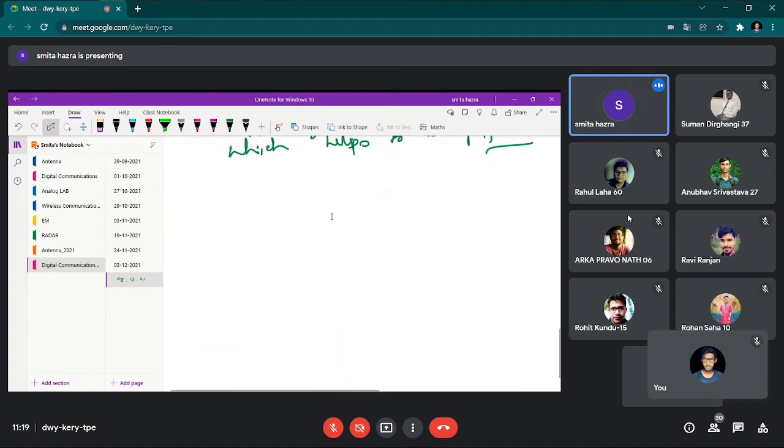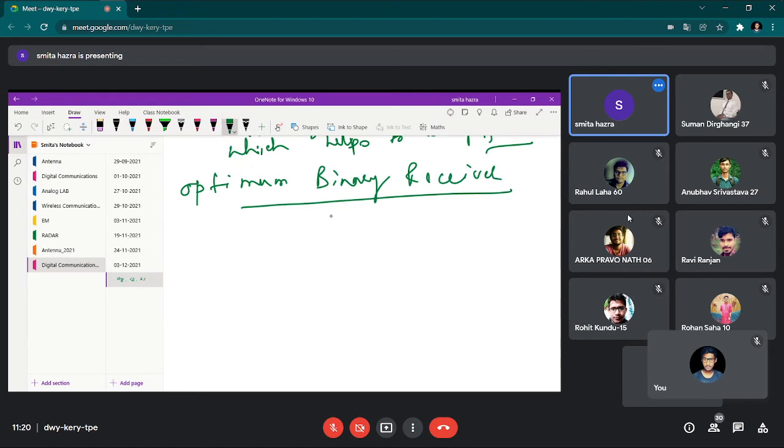Okay. So now what we will consider here is the optimum binary receiver, and we are trying to devise this kind of receiver in the presence of both challenges.